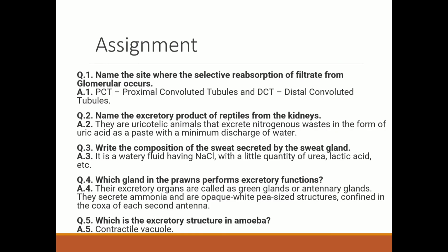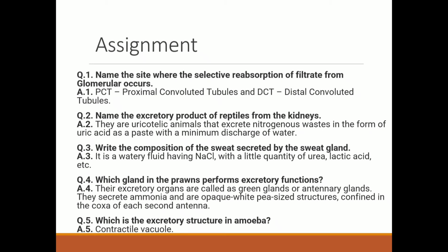Question number 1. Name the site where the selective reabsorption of filtrate from the glomerulus occurs. The answer is PCT, that is proximal convoluted tubule, and DCT, that is distal convoluted tubule. The second question is, name the excretory product of reptiles from the kidneys. They are uricotelic animals that excrete nitrogenous waste in the form of uric acid as a paste with a minimum discharge of water.